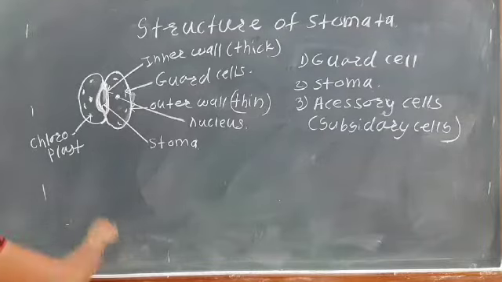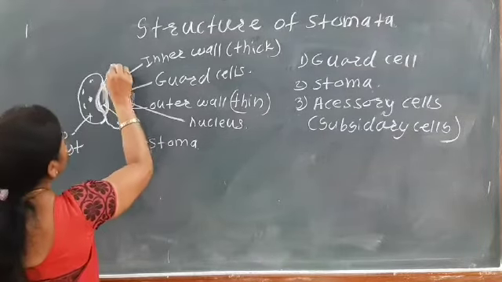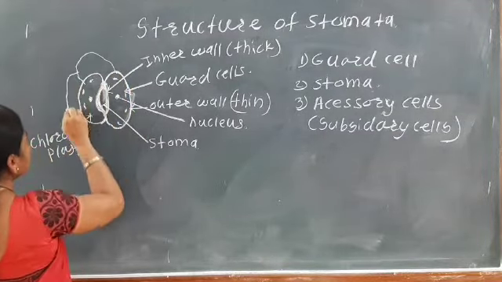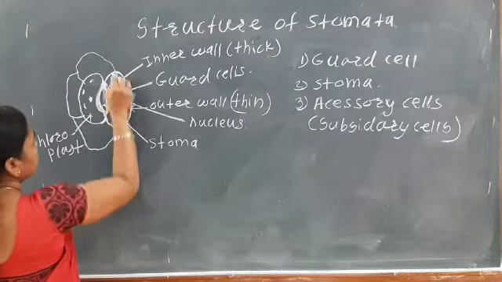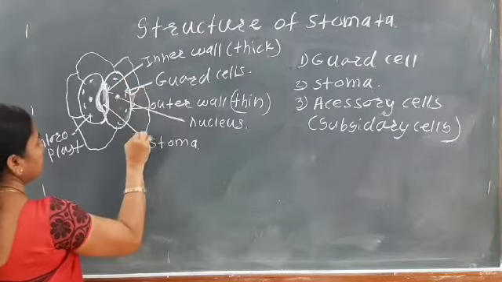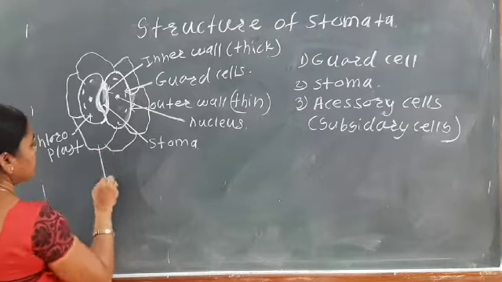Okay, then here the guard cells are surrounded by the subsidiary cells, or these are the accessory cells.